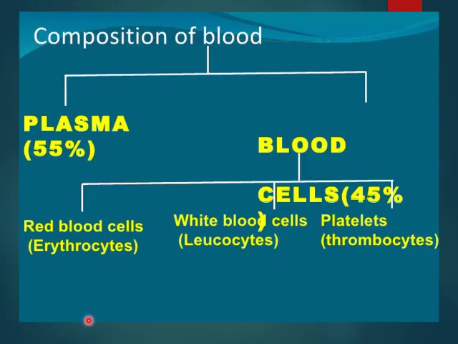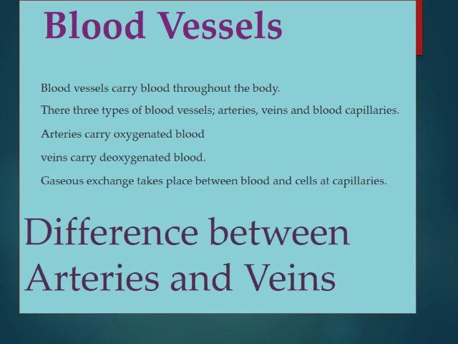This is the composition of blood. I have told you blood is made of plasma and blood corpuscles, and blood has three corpuscles, that is red blood cells, white blood cells and platelets. Red blood cells are also known as erythrocytes, white blood cells as leukocytes, and platelets are known as thrombocytes. Now blood vessels carry blood throughout the body. There are three types of blood vessels: arteries, veins and blood capillaries.